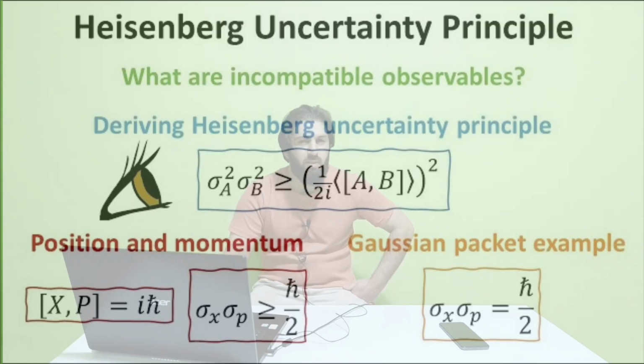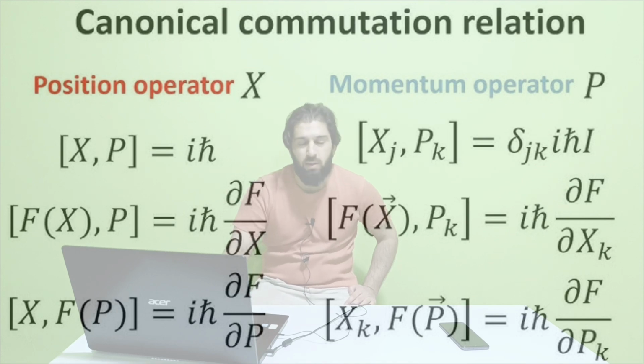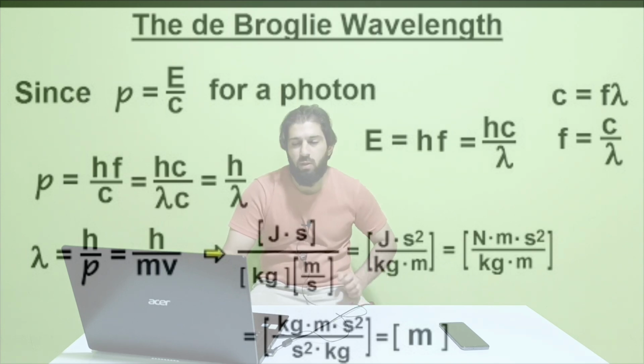This is also a very famous equation in quantum physics, and reduced Planck constant also appears here. For instance, there are commutation relations in quantum physics, and there also the reduced Planck constant appears. For instance, the de Broglie wavelength. In this equation also we see reduced Planck constant.